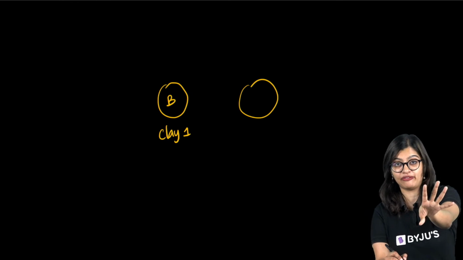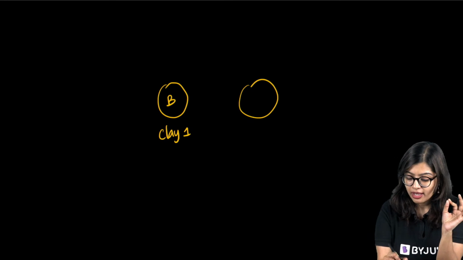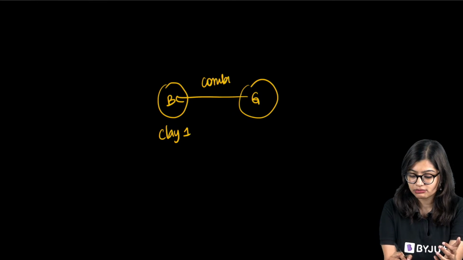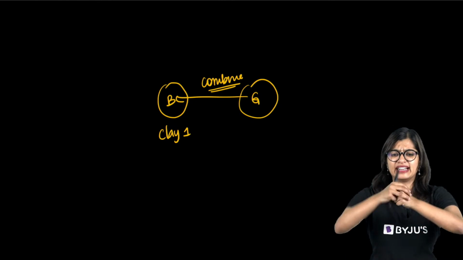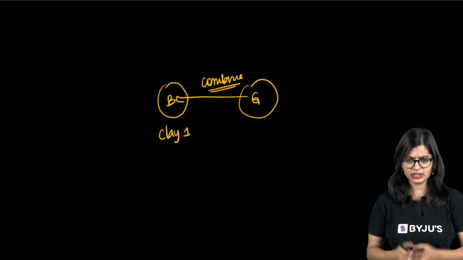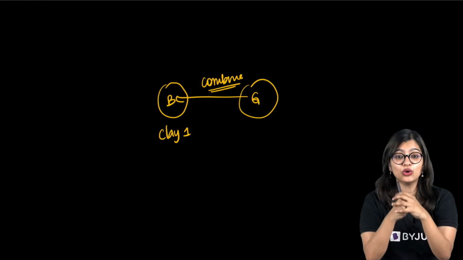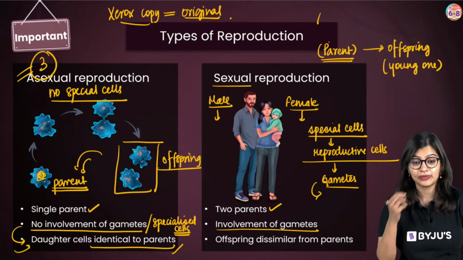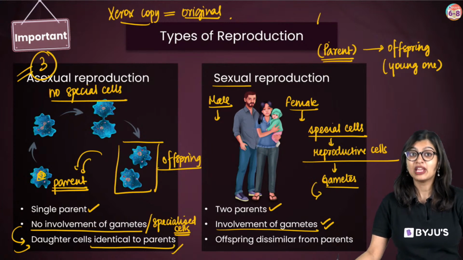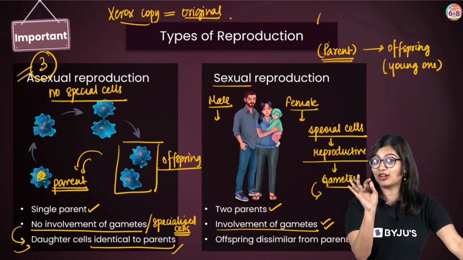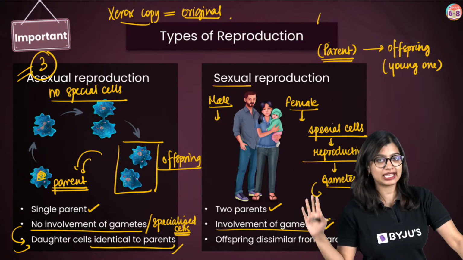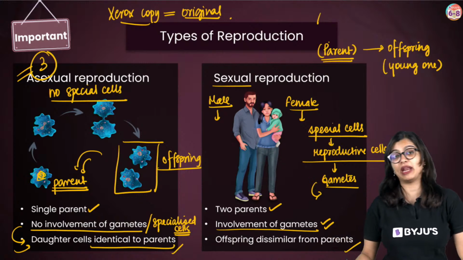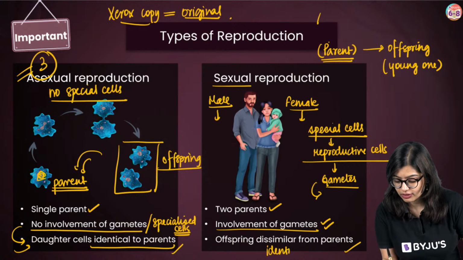Now this is a highly simplified explanation to help you understand fusion. And you have green color clay. You take this together and you combine it. What will happen? Yes, it will become one, right? Now it has fused or combined to become one. So that is what happens here. We see that there is fusion. Now I told you that this is just for understanding the concept of fusion. That is not what happens in this case, okay? So don't get confused. Next, we see that the offspring will not be identical, right?